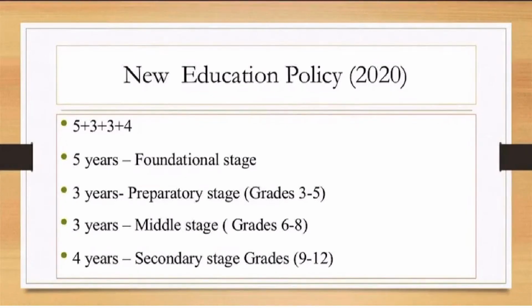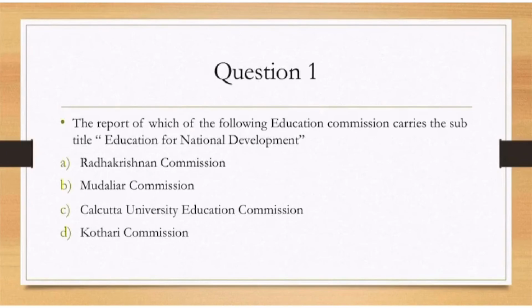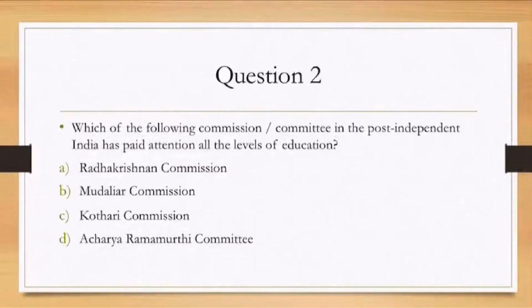Now we will revise some previous year questions from this topic. First question, the report of which of the following education commission carries the subtitle Education for National Development? Option A, Radhakrishnan Commission. Option B, Mudaliar Commission. C, Calcutta University Education Commission. And D, Kothari Commission. In the report of Kothari Commission, it carries the subtitle Education for National Development.